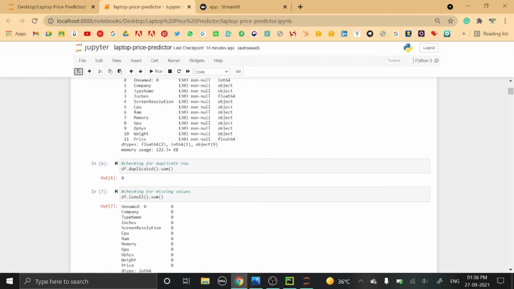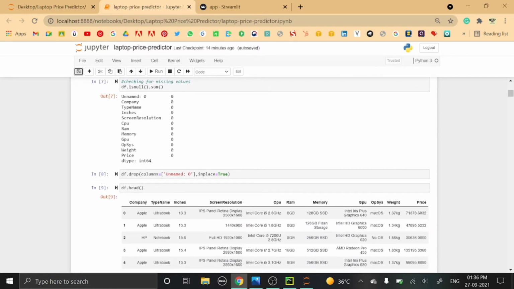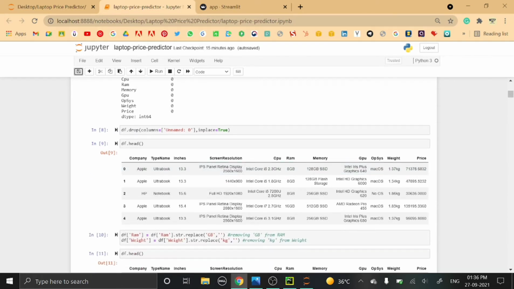Next we are checking for duplicate rows, if any are present. Since there is no duplicate row, the output is 0. Then we are checking for missing values. Here also we don't have any missing values, so the values are all zeros. Now we have dropped the column named Unnamed, which is not required. After dropping the column, this is what the data will look like.